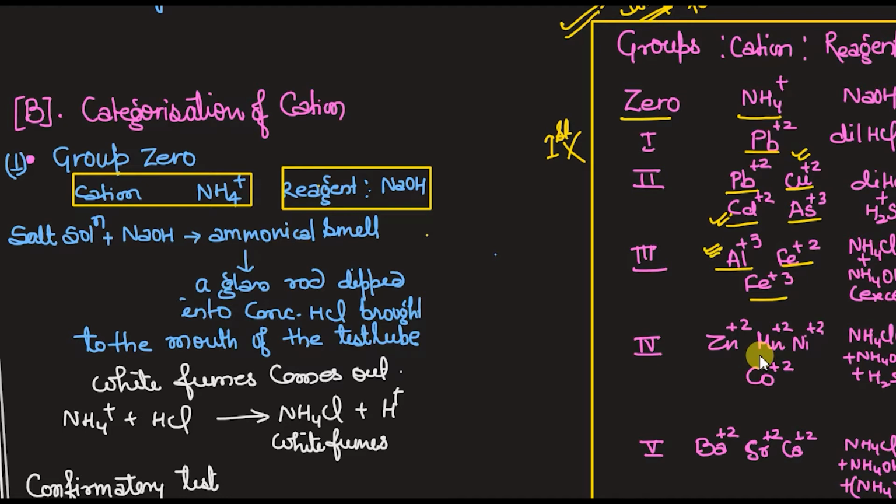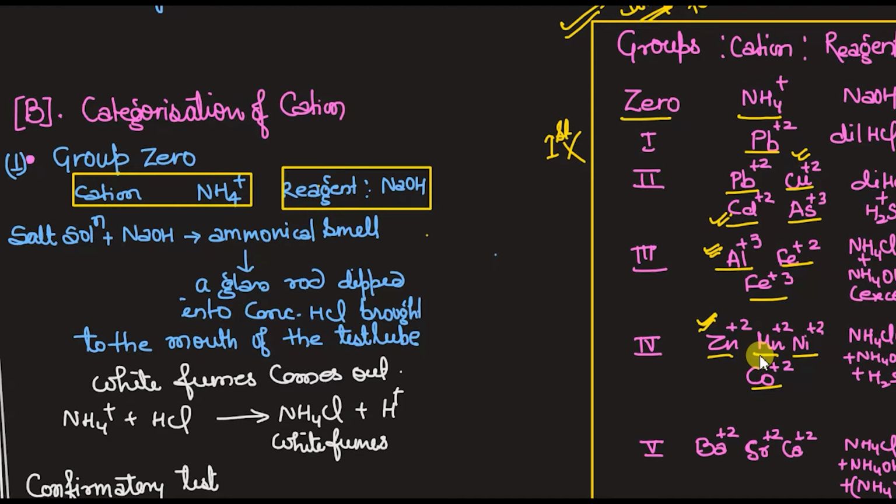Okay, it is detected. Group 4 has also 4 cations, that is zinc plus 2, Mn plus 2, Ni plus 2 and cobalt plus 2. Out of these, Zn plus 2 is the most frequently identified cation in group 4. Mn plus 2 and Ni plus 2 we don't do in the lab. But you should know what the cations are and what the criteria are. So group 4 has 4 cations, and the zinc one is the most important one, which we detect in group 4.